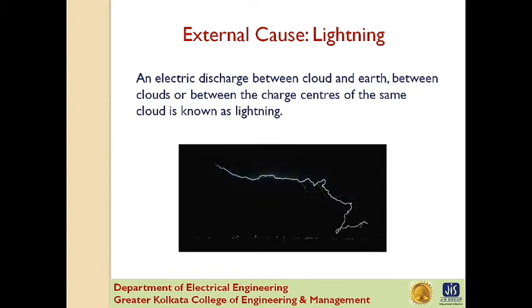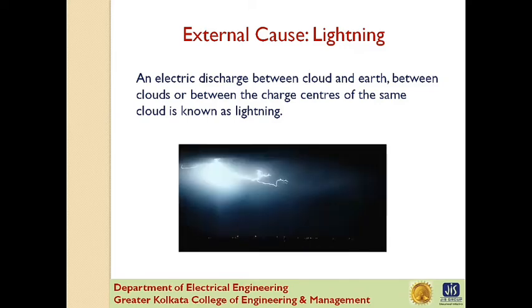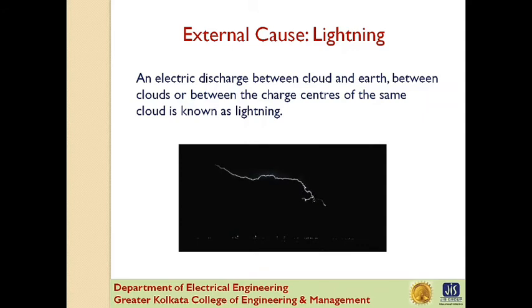Now there are several theories which exist to explain how the clouds acquire charges. The most accepted one is that during the uprush of warm moist air from earth, the friction between the air and the tiny particles of water causes the building up of charges.